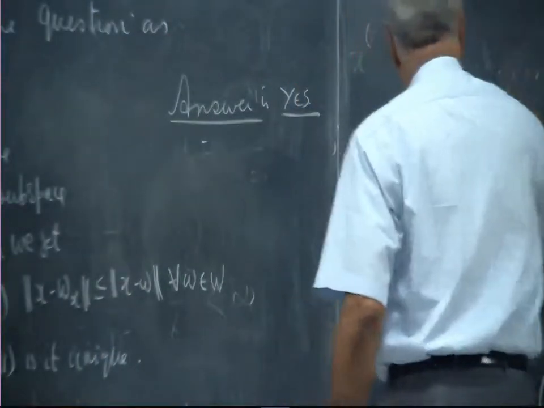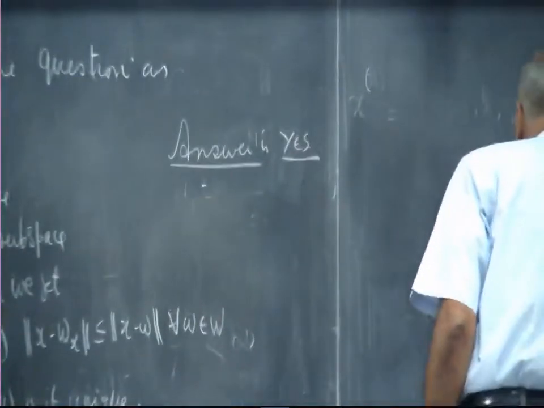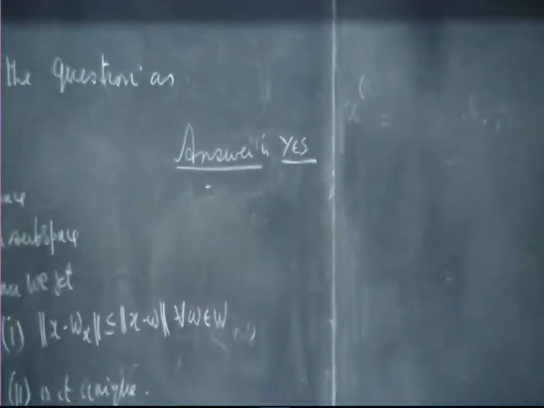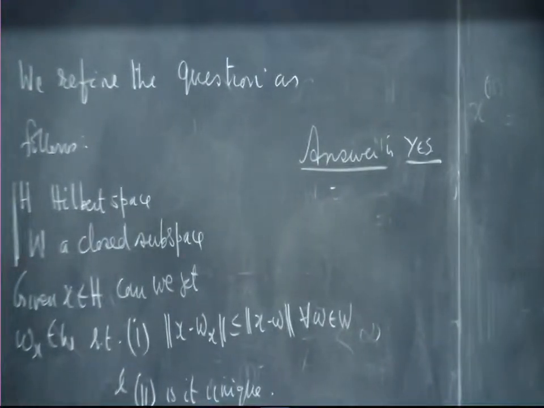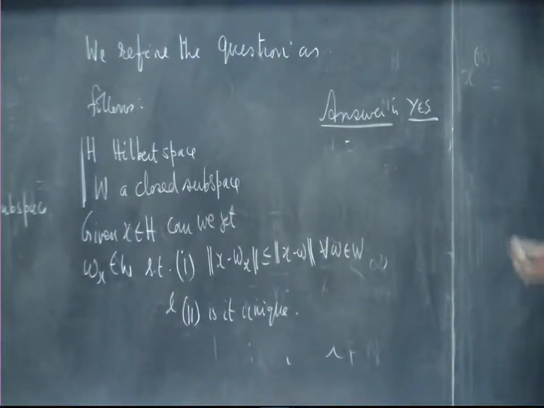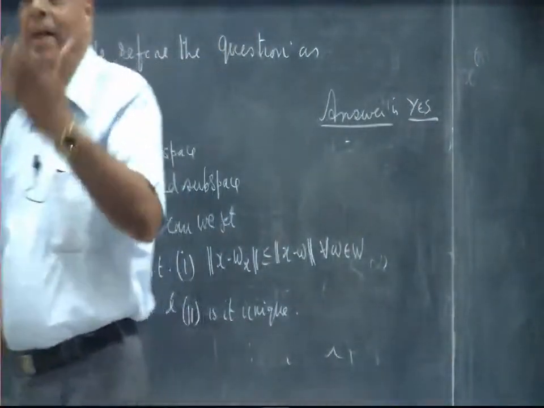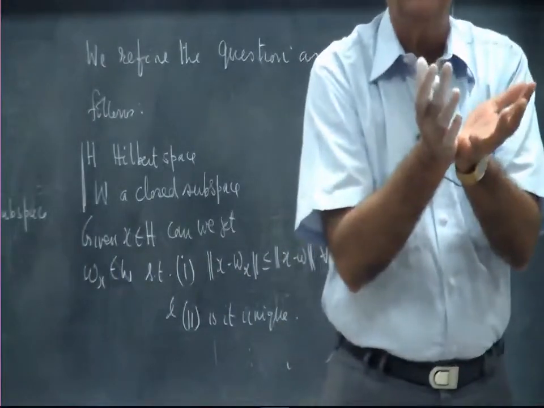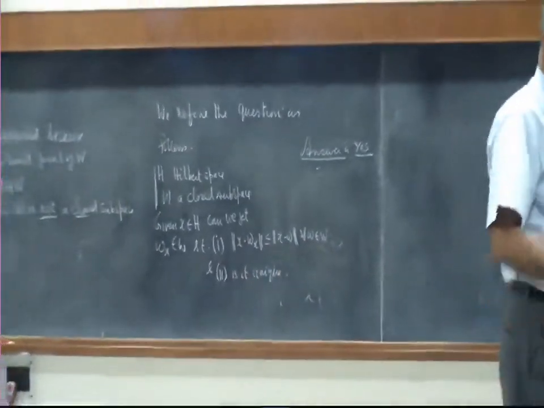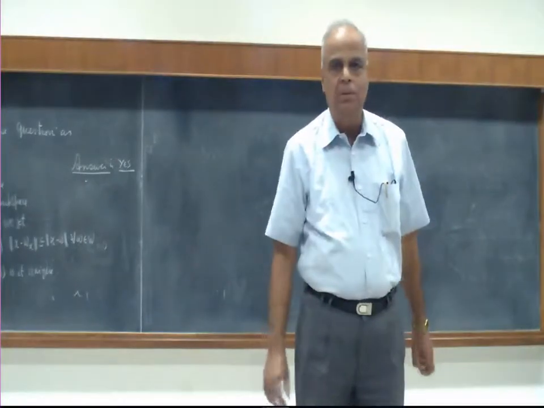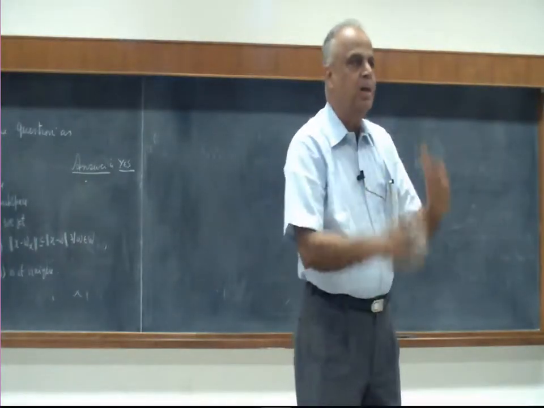and this is a very fundamental theorem which will lead to many things. Okay, the so called orthogonal decompositions and the fundamental idea of projection, orthogonal projection. Okay, but now here we will go back. If we just think back to finite dimensional spaces, how did we achieve this best? Suppose W was a finite dimensional subspace like phi 1, phi 2, phi n we had. How did we achieve this best approximation? By simply taking the components of x along these phi 1, phi 2, phi n and constructing a vector out of it.